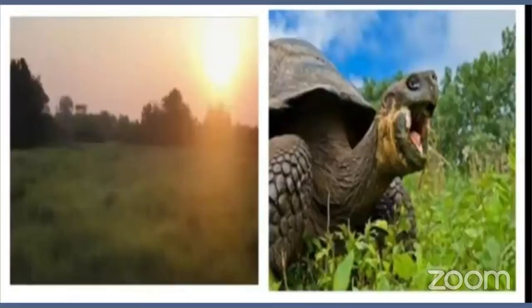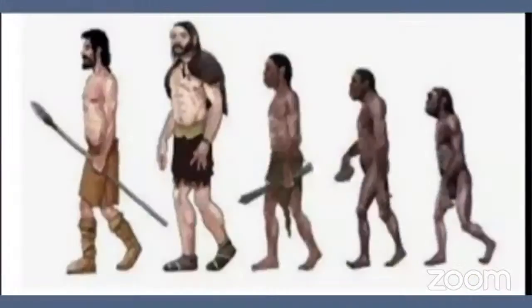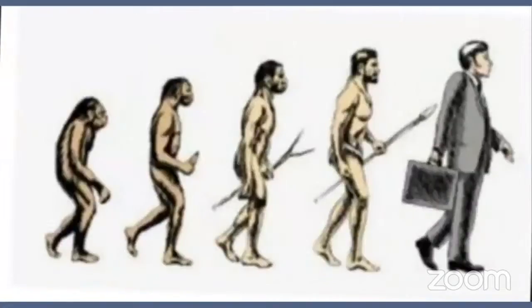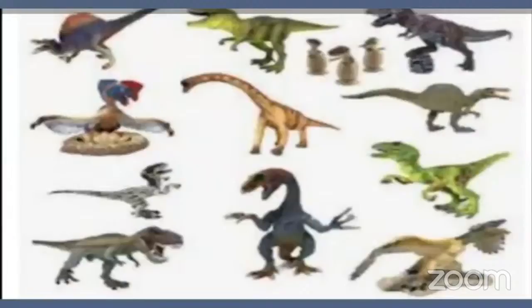We see all these animals, plants around us. They have evolved from something. See this. This is evolution of mankind. These are apes. First, we were looking like monkeys thousands of years ago. Now we have evolved as a perfect human. These are various animals, mostly dinosaurs, different types of dinosaurs. If you have seen the picture Jurassic Park, you can come to know what kind of dinosaurs were there.